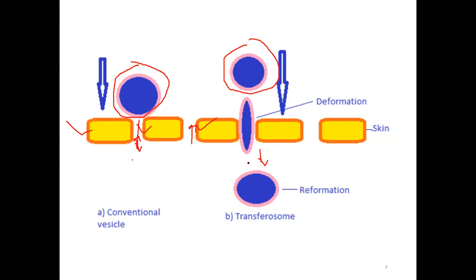It is similar to, we can say, a rubber ball or rubber elastic. If you press it, it will deform, but after releasing the pressure, it will regain its shape. That is reformation. And these transferasomes have deformation and reformation capacities. If we compare that with the liposome, those are not highly deformable vesicles. So to pass through that, either you have to minimize the size of the liposome, or you have to select a different route of administration.